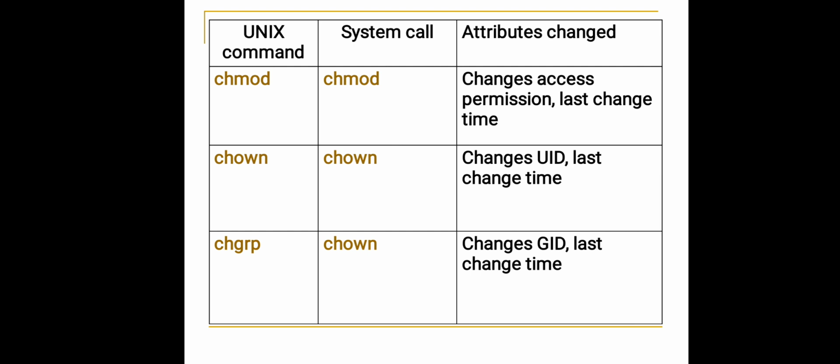So there are many Unix commands. According to those Unix commands, we have system calls and attributes changed. First is chmod. Chmod changes access permission and last change time. Access permission means read, write and execute. This permission can be changed by chmod. Chown changes the UID and last change time. Chgrp changes the group and last change time.